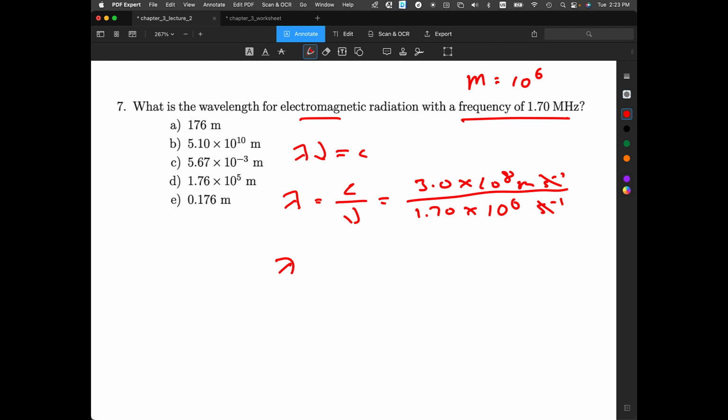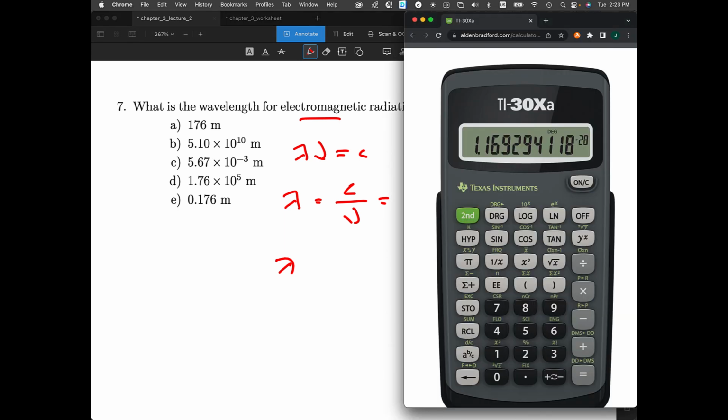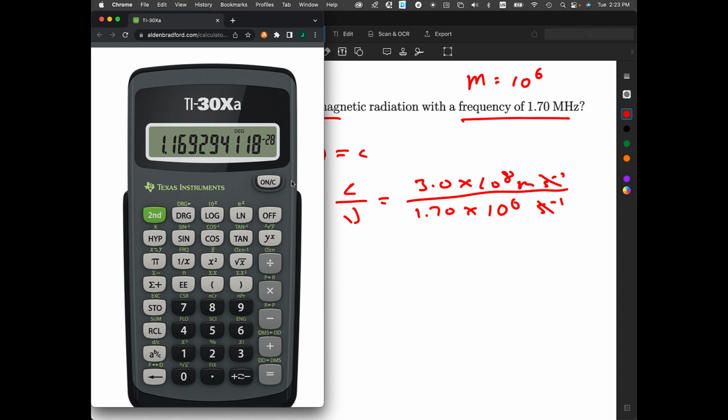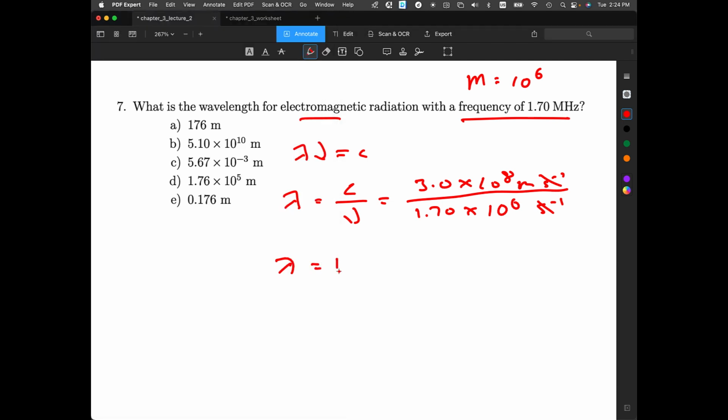And we need the calculator. Okay, so we clear it, and we got 3 times 10 to the 8th divided by 1.7 EE to the 6. That gives me 176. And that would just be meters.